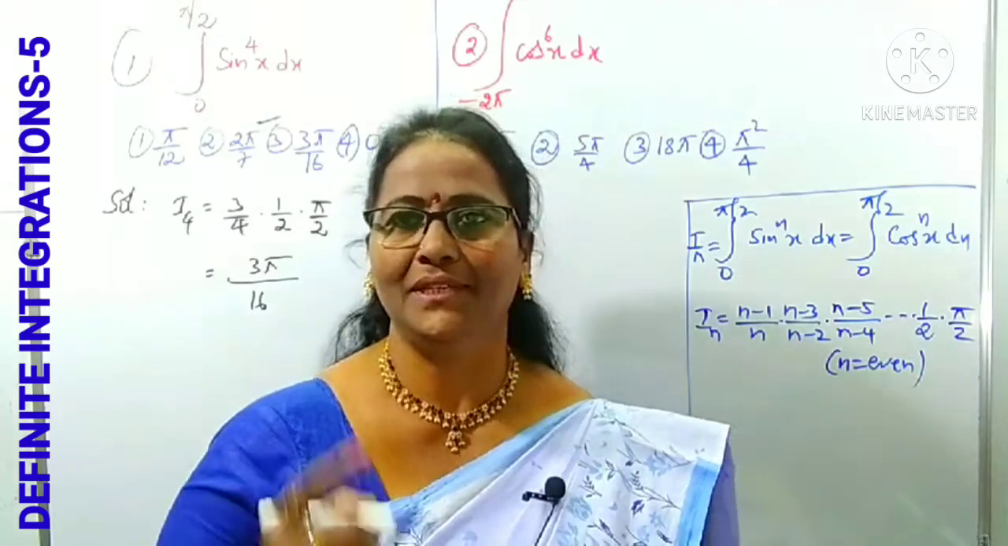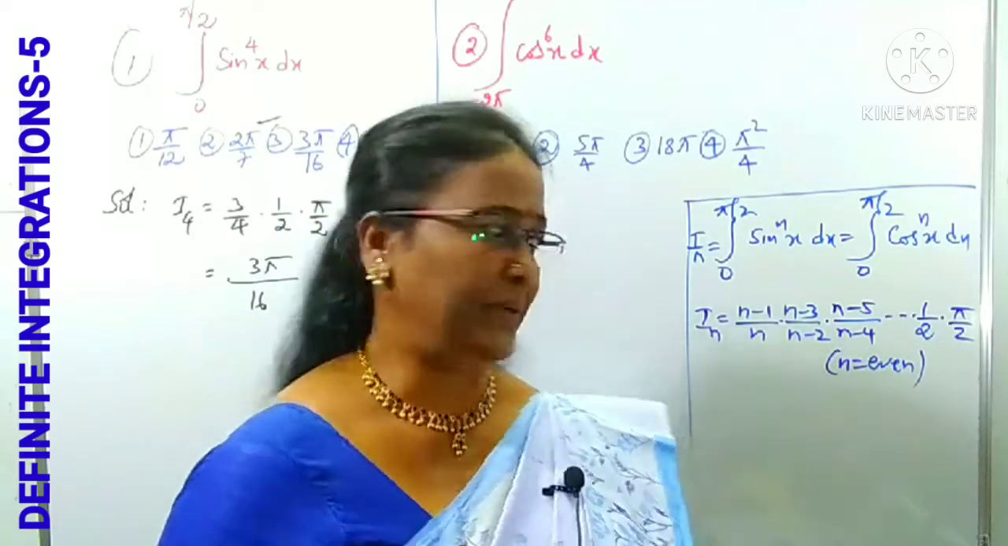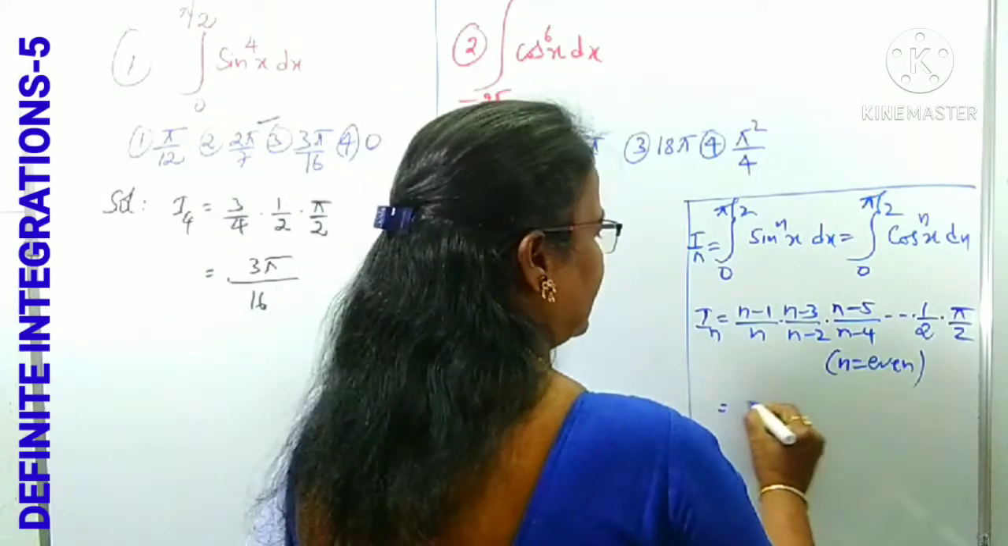When can you get 1 by 2? When n is an even number. After getting 1 by 2, you can stop and take pi by 2. In the same way you can expand this as it is.